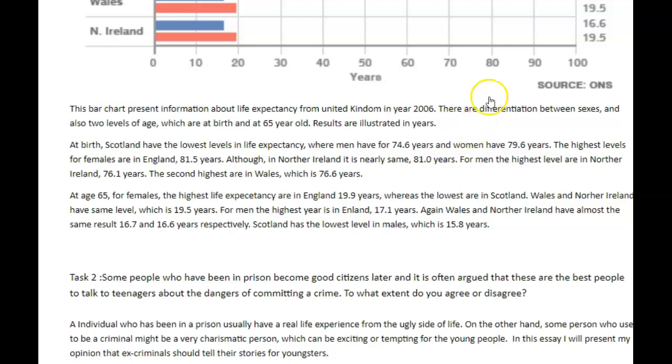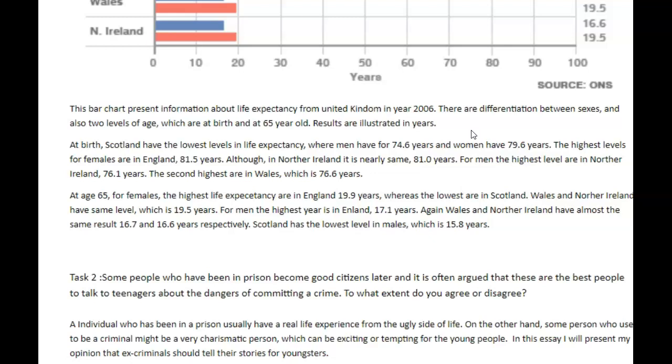And then, like I said, I didn't really understand what this information was. I think you meant to say something like the figures are divided by sex and age, and that's it, really. I think this is what you're trying to say, but again, it's not really very clear. All right, let's keep going.